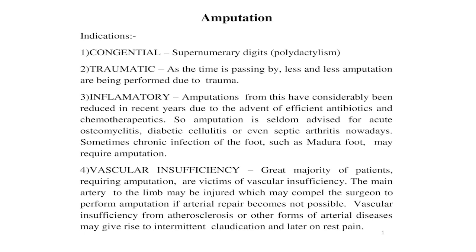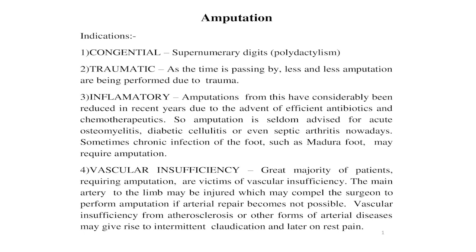Third is the inflammatory. Amputations from this condition have considerably been reduced in recent years due to the advent of efficient antibiotics and chemotherapeutics, so amputation is seldom advised for acute osteomyelitis, diabetic cellulitis, or even septic arthritis nowadays. Sometimes chronic infections of the foot such as madura foot may require amputation. And fourth is the vascular insufficiency.